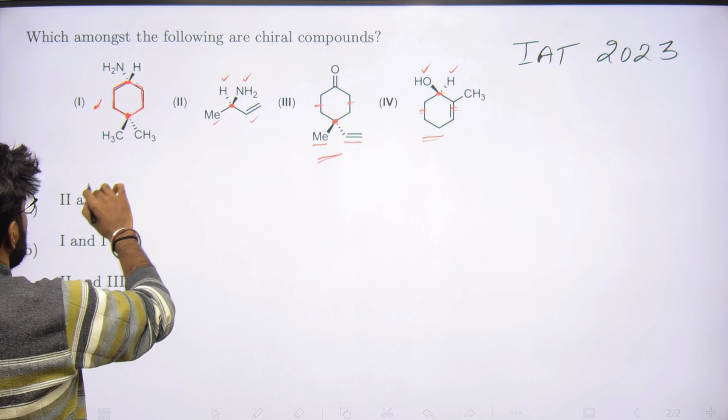Now ultimately, out of these four, we have the second and fourth as the chiral compounds.